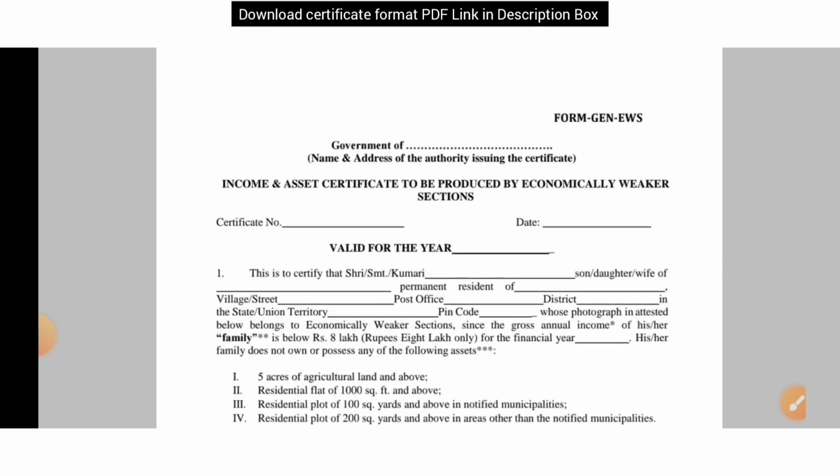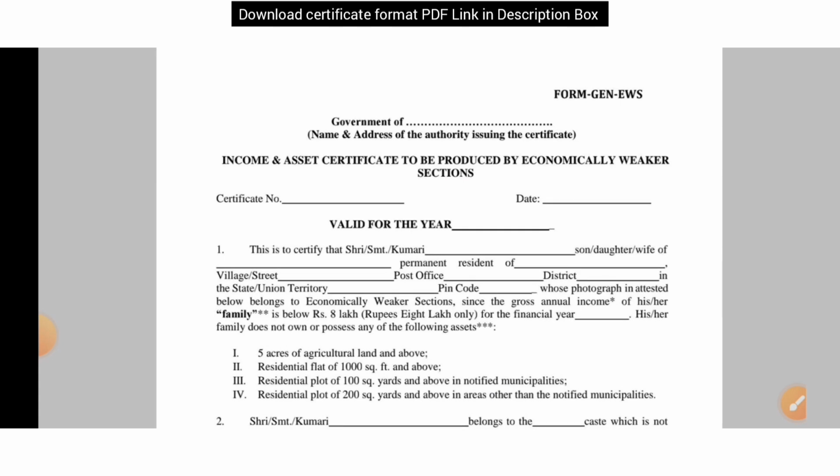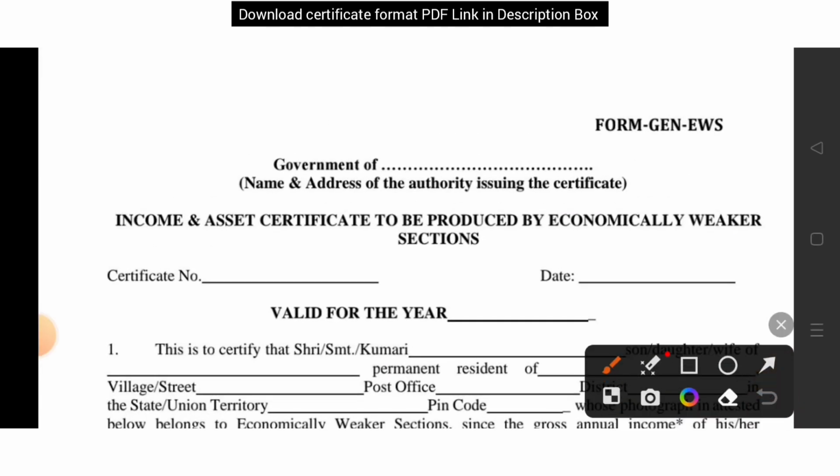This is the format. See, here you might be from different states, so the government will be different for students residing in different states. For example, if you are in Uttar Pradesh, then here it will be Uttar Pradesh. If you are in Gujarat, then Gujarat. If you are from Kerala, then it will be Kerala.